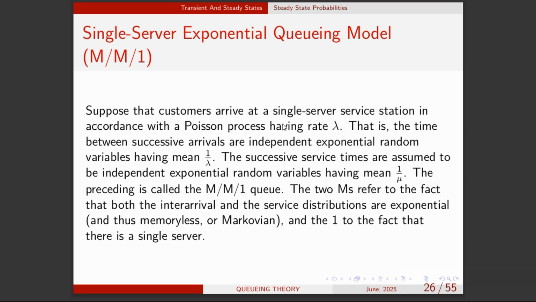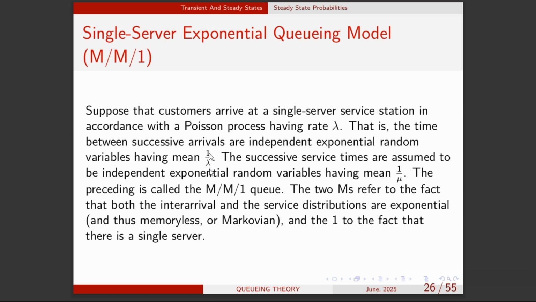So here we say that there's a single server at the station, and the customers arrive according to a Poisson process. That's the arrival rate follows a Poisson process with rate lambda. Remember, the rate of the Poisson distribution is lambda. So the times between successive arrivals are independent exponential random variables having mean 1 over lambda. Remember the mean of the exponential is also 1 over lambda.